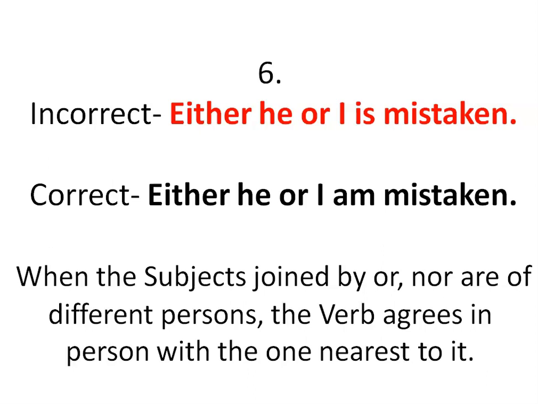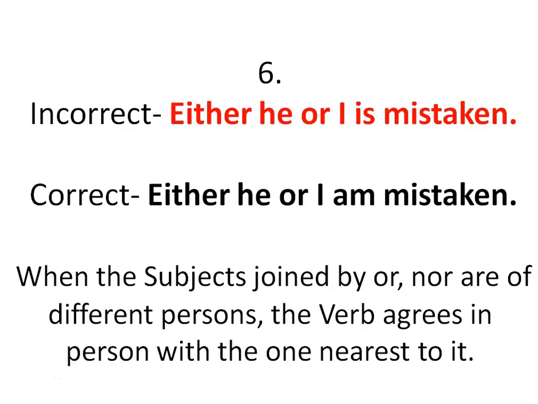See, we can see the phrase different persons. So if we analyze the sentence, we can understand that there are two subjects in the sentence. The first one is he and the second one is I, and both are different persons. That means he is a third person, I is the first person. So those two subjects belong to two different persons. Now they are joined by or, the verb agrees in person with the one nearest to it.